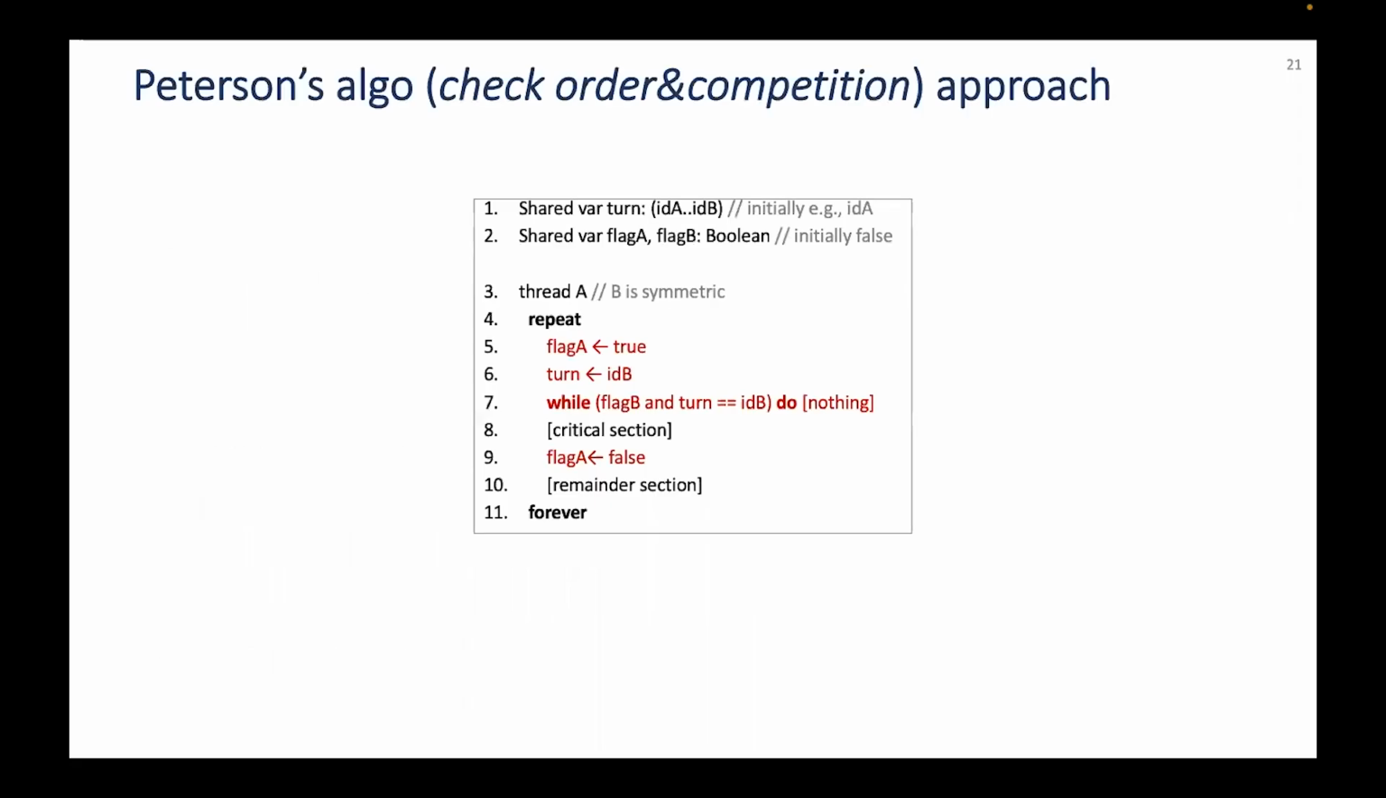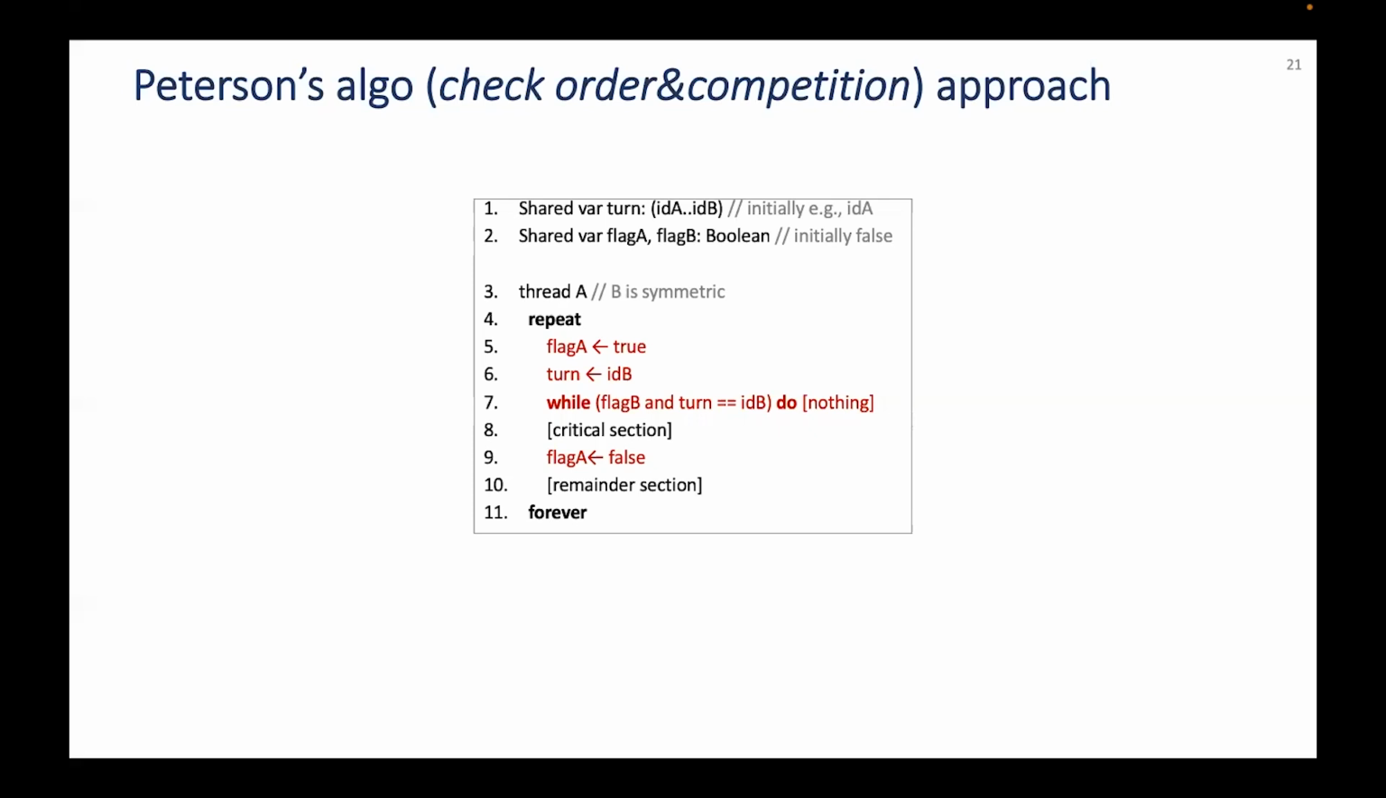After seeing two examples that are not valid, let's study one that is: Peterson's algorithm, the check order and competition approach. In this case, we have one shared turn variable and two flag variables, one for each thread. The variable turn is set to A and both flags are set to false.